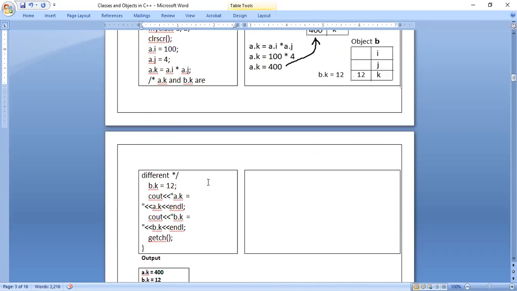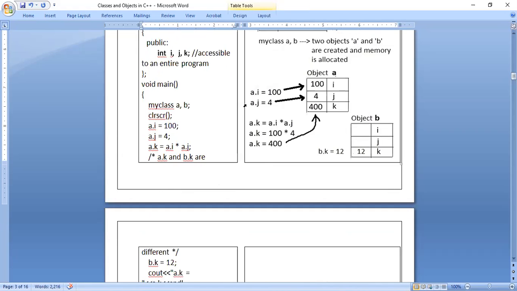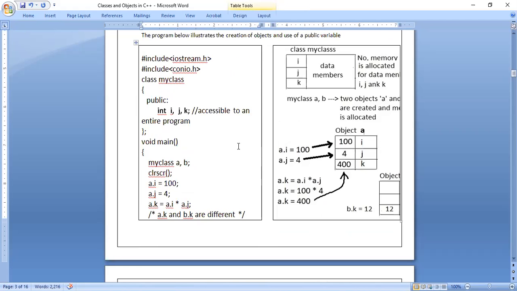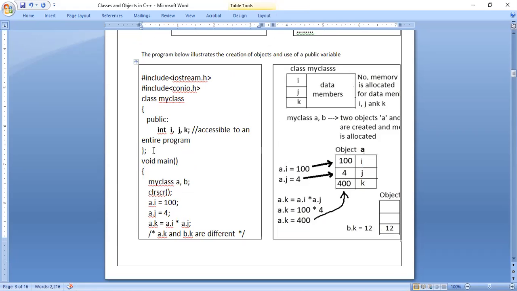This is the class. See here what I have done. I have declared 3 variables, i, j, and k. But see the access specifier I have used, public, instead of private, because I want to access these variables outside the class. Outside the class means outside the opening brace and closing brace of the class.